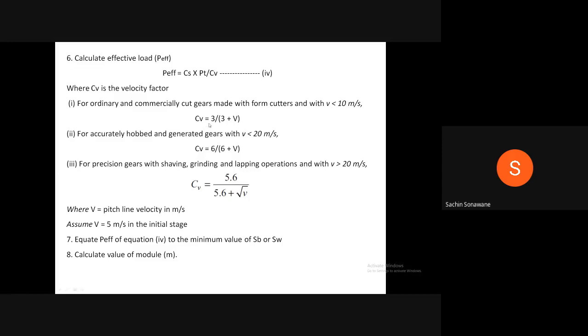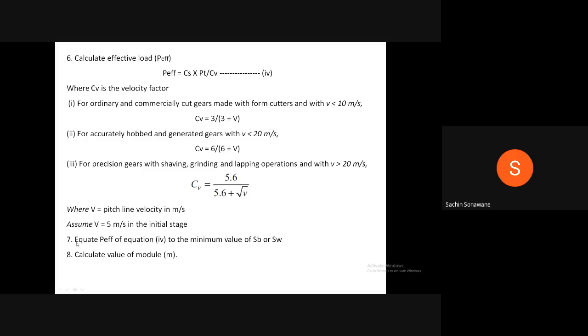Therefore, CV is equal to 3 divided by 3 plus V, CV is equal to 6 divided by 6 plus V, and CV is equal to 5.6 divided by 5.6 plus root V, where V is the pitch line velocity in meter per second. Now, in initial stages, we have to assume V is equal to 5 meter per second. This is the sixth step.